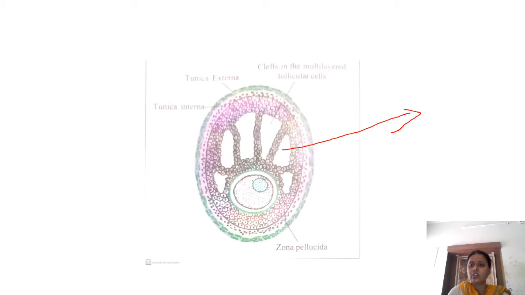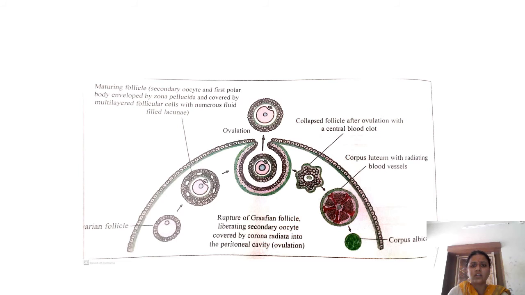Later on they coalesce to form the Graafian follicle, which we saw before. So this is the entire Graafian follicle. This follicle has ruptured, releasing the ovum. Here you have the cytoplasm of the oocyte, the mature ovum.